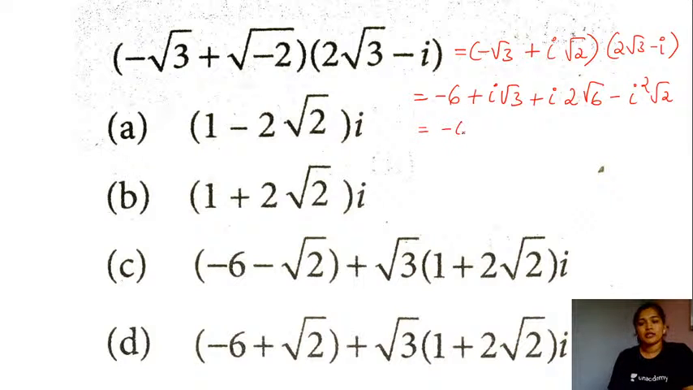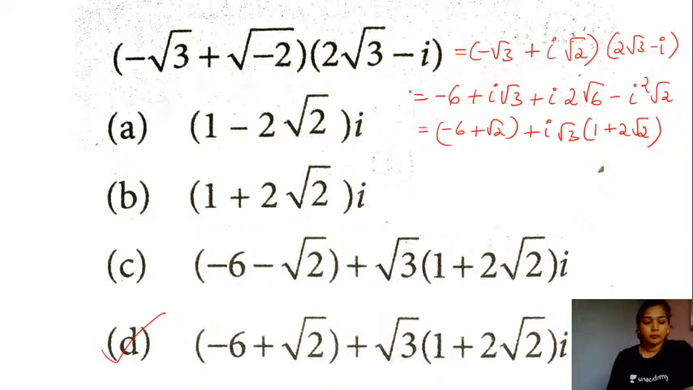So let's pair the real values together. And you have root 3 and root of 6. Right? So I can take root of 3 common out. So this will be 1 plus 2 times root of 2. So the right answer for this question is going to be the option D, students. This will be the right answer for the product of the given two complex numbers here.